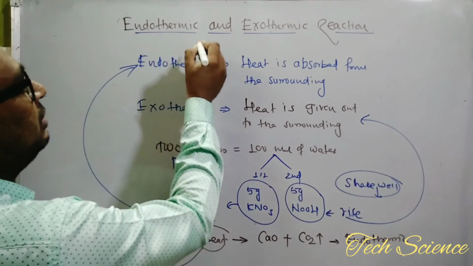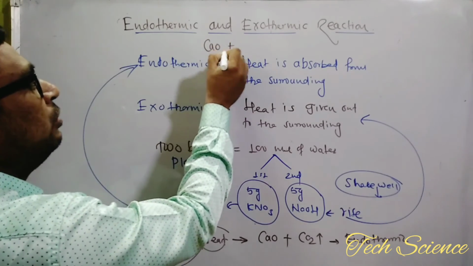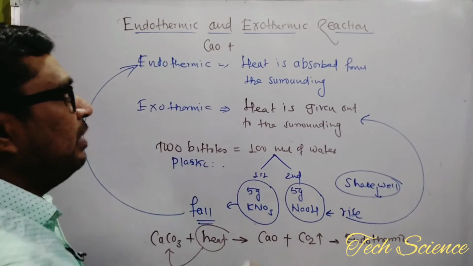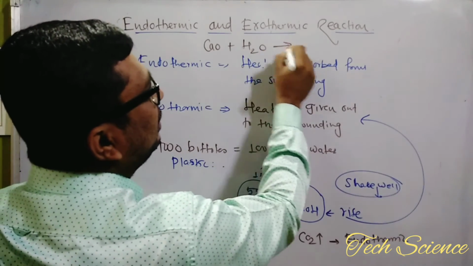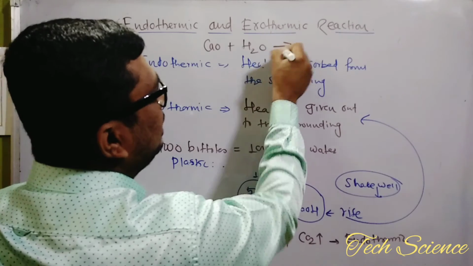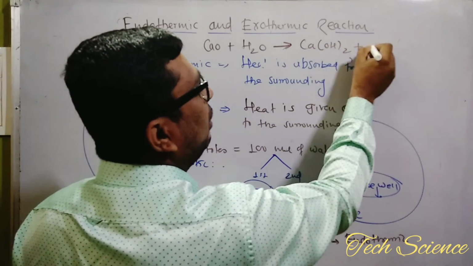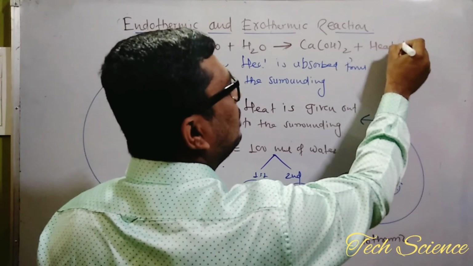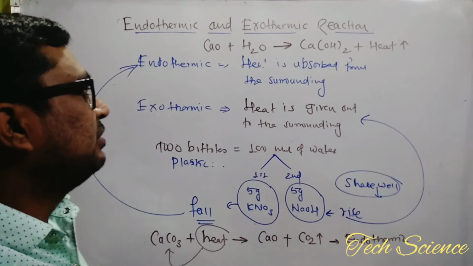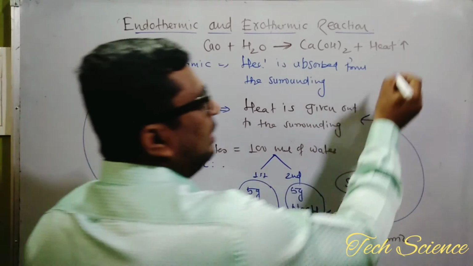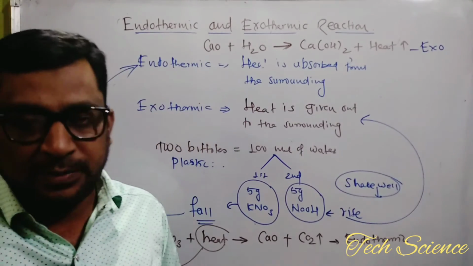We have one more reaction. Observe here. What is that reaction? This calcium oxide, which is in solid form, when you add water to it, what happens here? The temperature rises. Why? Because calcium hydroxide gets formed along with the liberation of heat. Heat is evolved. So this kind of reaction is termed an exothermic reaction. What kind of reaction does it have? It has the exothermic reaction.